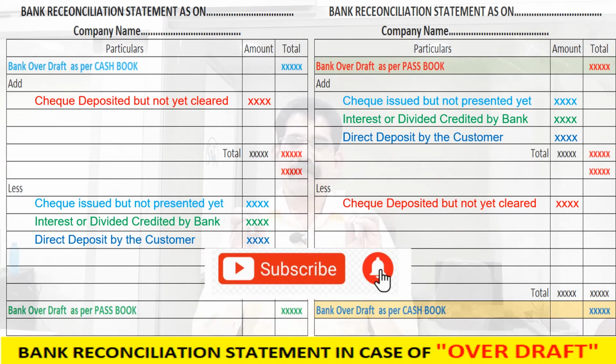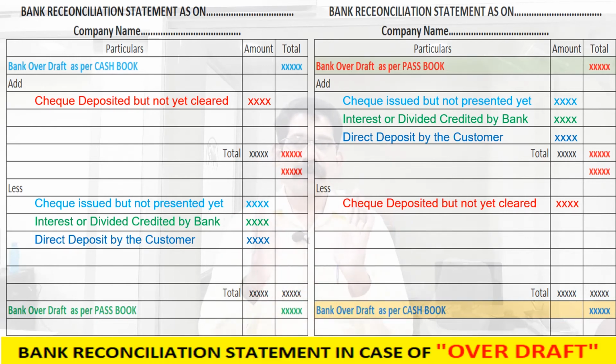The BRS is very easy to prepare. Nothing is there, but we have to analyze the situation first. When we are receiving a transaction, first you should analyze where this transaction happened or was recorded first, whether in the organization's book or in the banker's book. At the origination point, either our bank balance or bank overdraft will be increased or decreased. This is the situation to analyze. Without analyzing these reasons, we can't prepare the BRS the right way. The BRS will be wrong. These are simple logic.